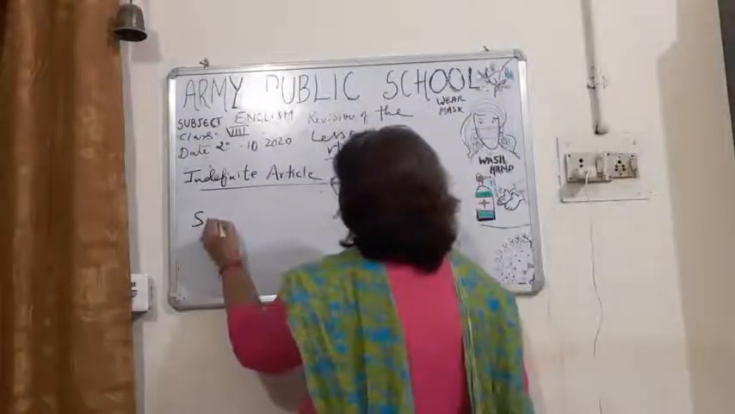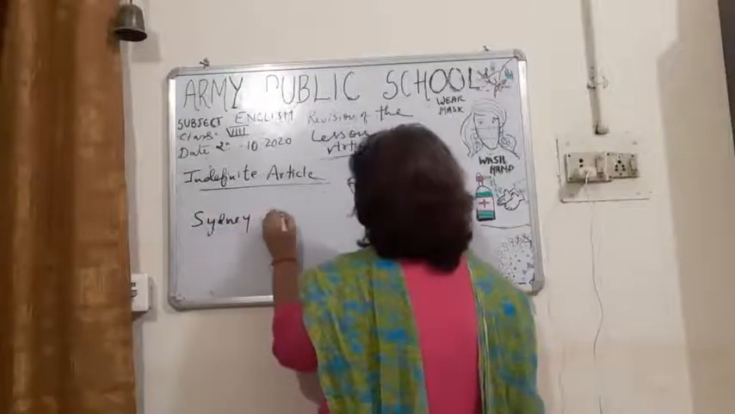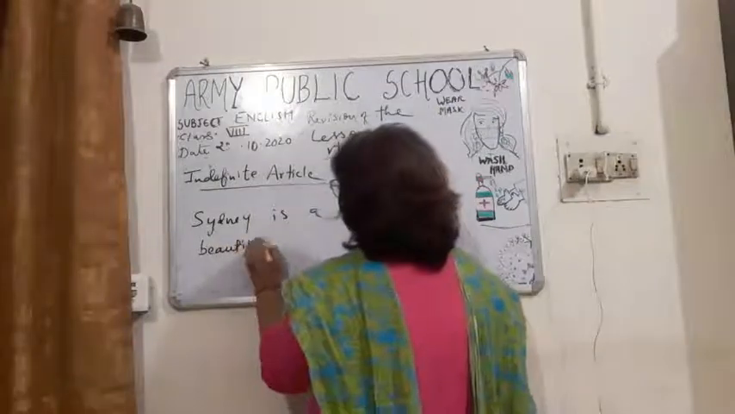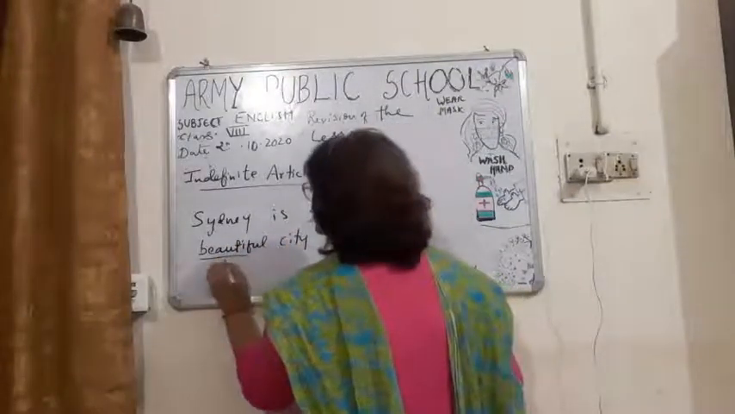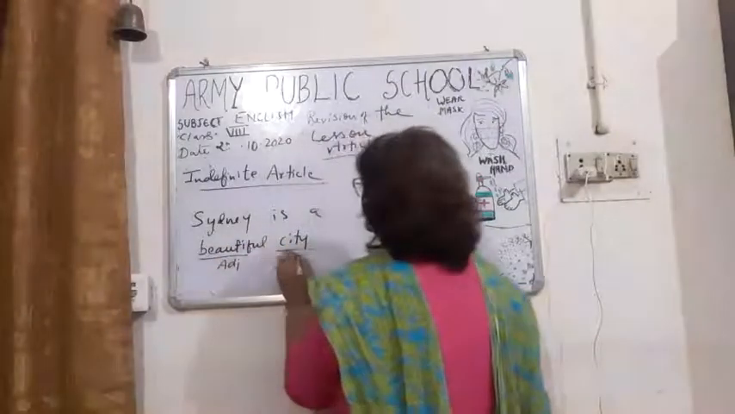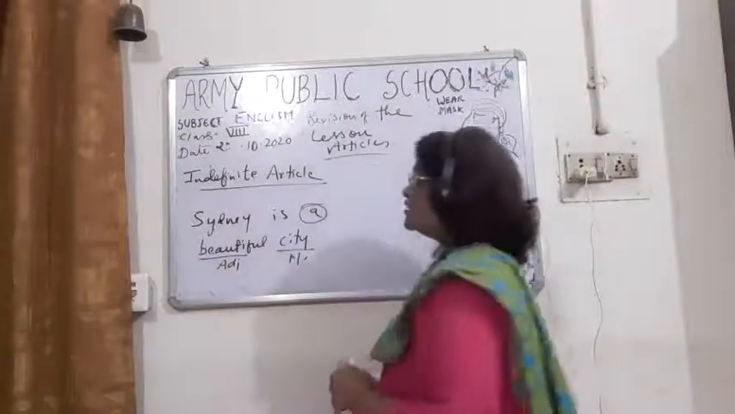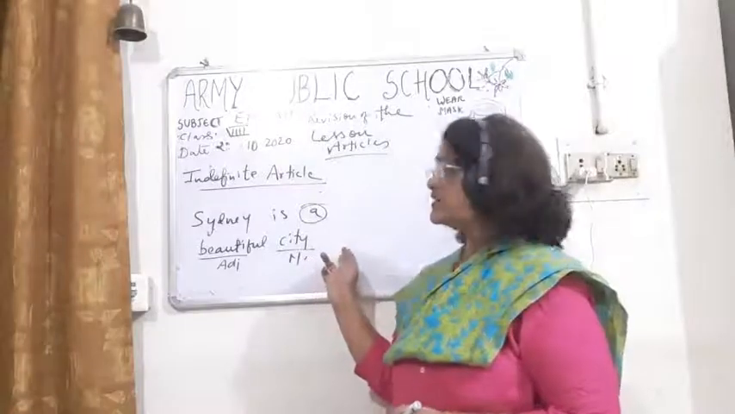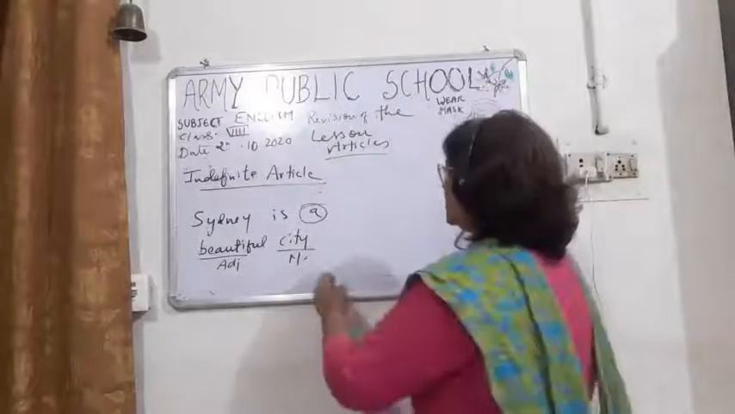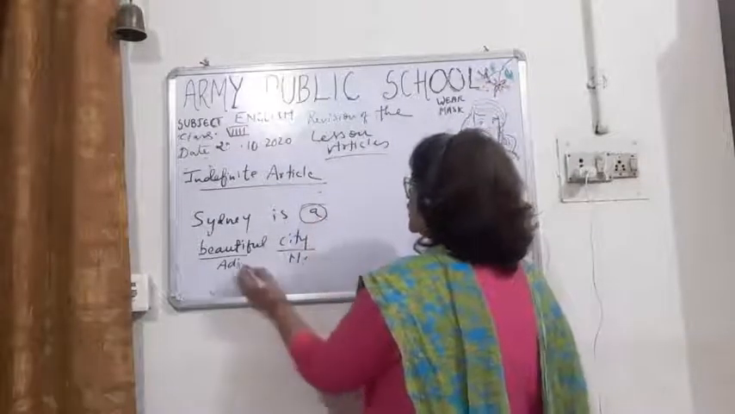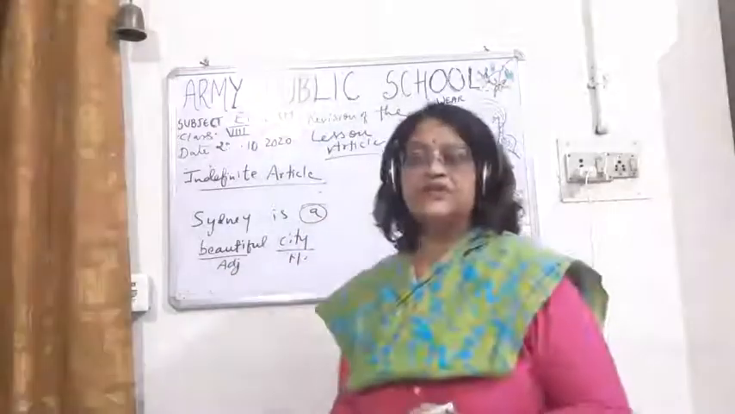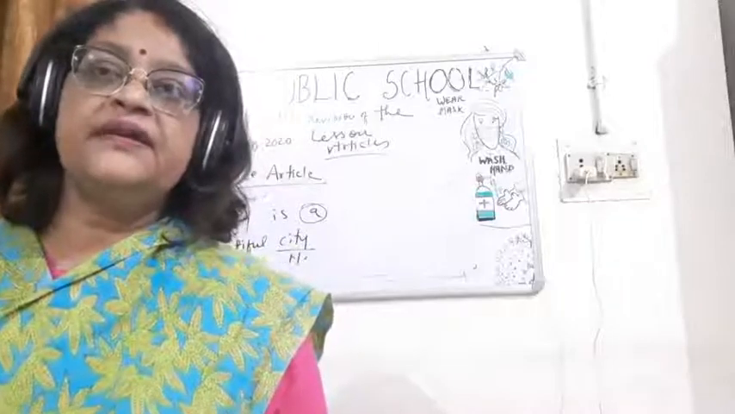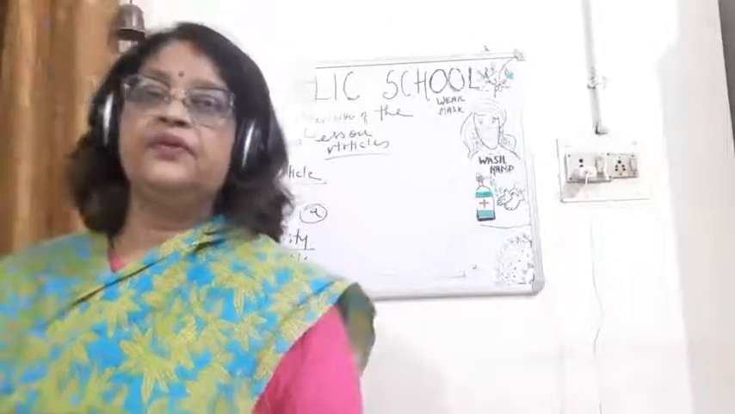Sydney is a beautiful city. So children, this is adjective, this is noun, and a is used to describe what? Sydney is a beautiful city. A is used to describe a noun. It is used to describe an adjective. Okay.